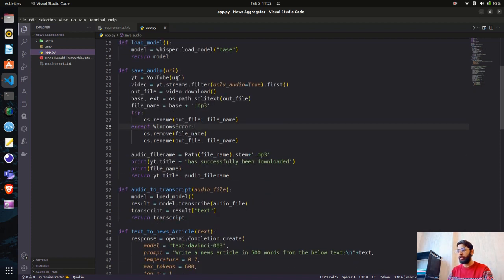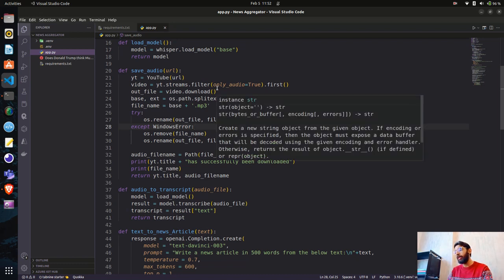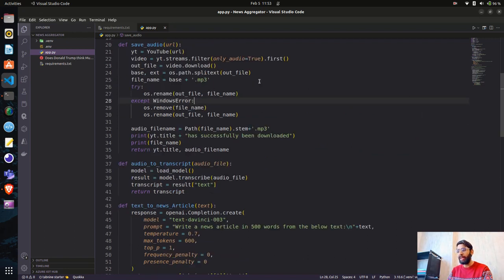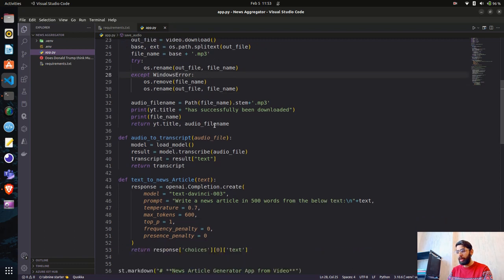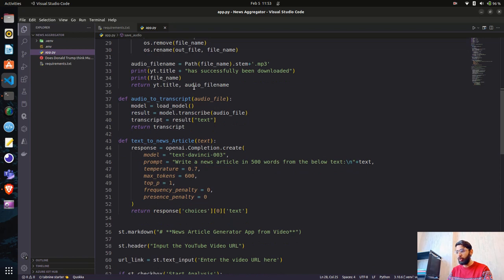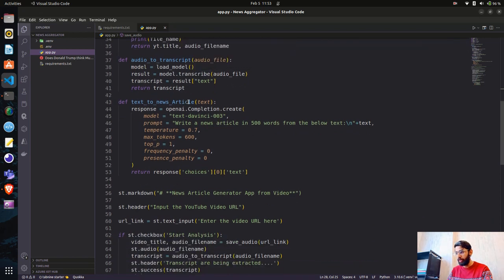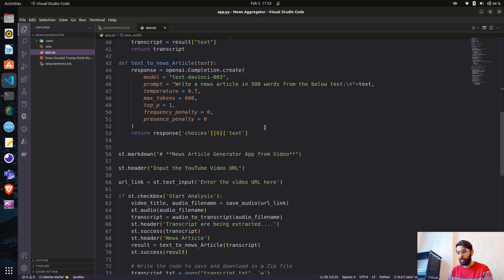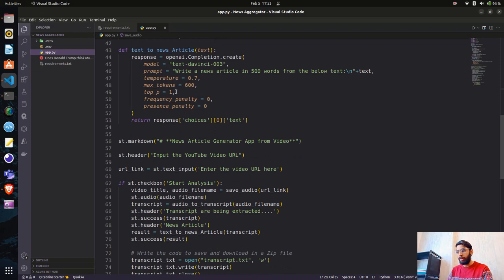And then you have the save audio, where we are taking a YouTube video URL, and we are only doing audio equals true, which will only give us the audio file. We are doing some file handling here with the MP3 and path, and then we have returned the audio file name and the title. Once we have the audio file, we are passing it to the Whisper model, and we are getting the transcript out of it. Now once we have the transcript, we are passing it to this OpenAI DaVinci 3 model to get the news article within 500 words, and we are also doing some other processing here, like temperature and max tokens.